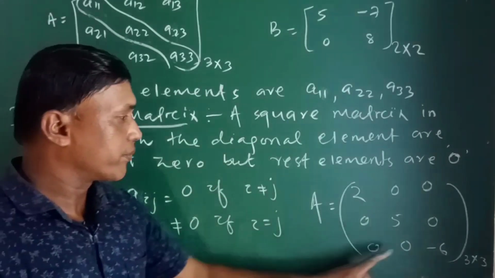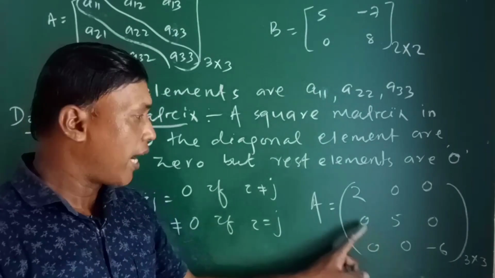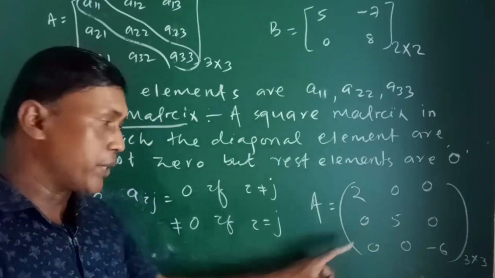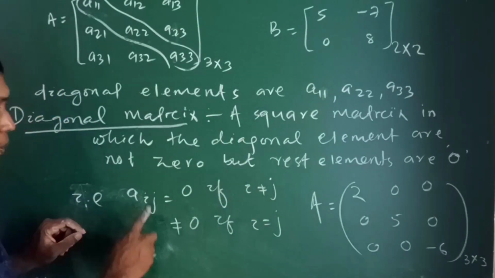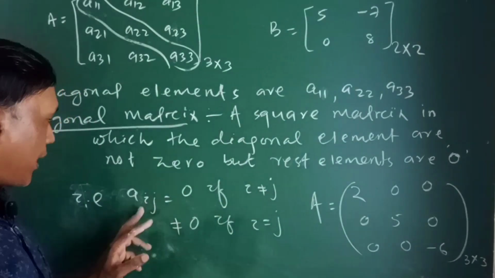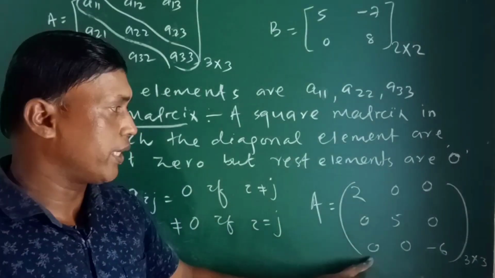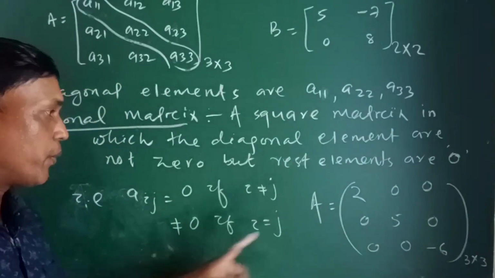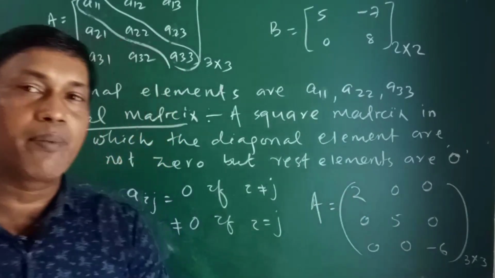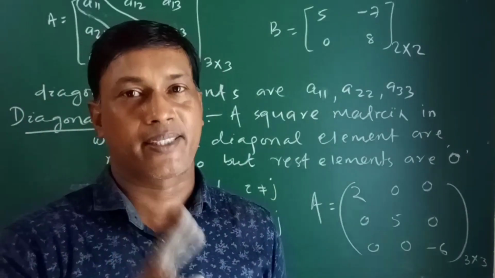But in non-diagonal elements, i is not equal to j, and that element is 0. So in a diagonal matrix an element is 0 if i is not equal to j, and the element is not 0 where i is equal to j, meaning diagonal elements are not 0. But a diagonal matrix is first a square matrix.